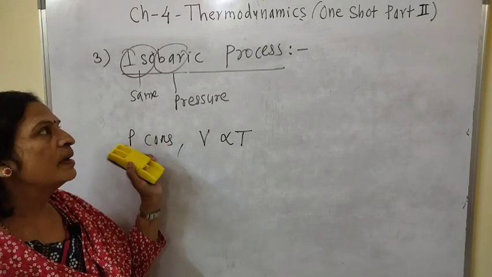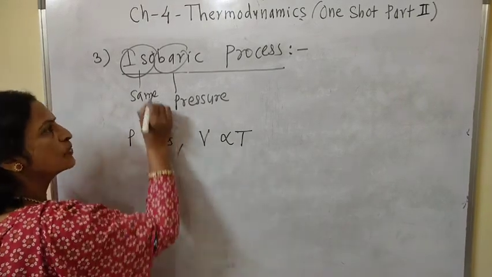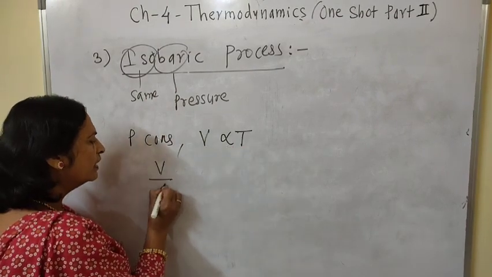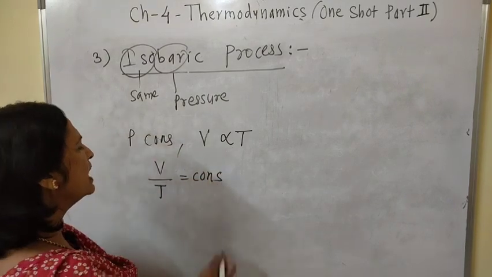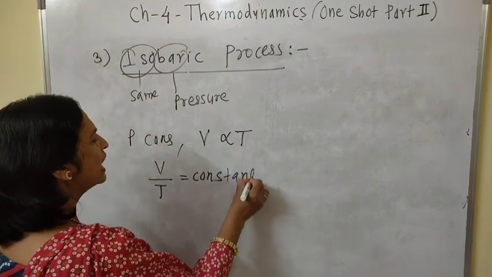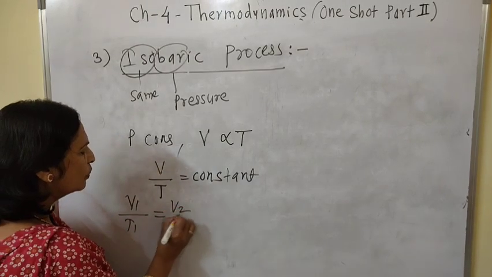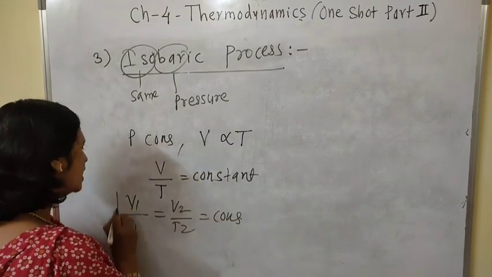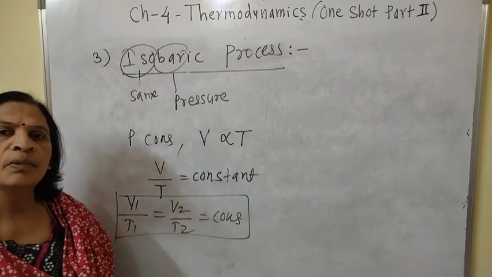And equation of state for this process: whenever direct proportion is there, the division of these two variables always remains constant, so V1/T1 equals V2/T2 equals constant. This is the equation of state for the isobaric process.